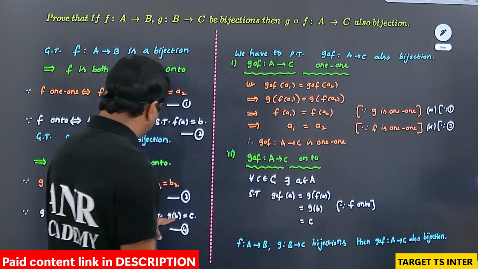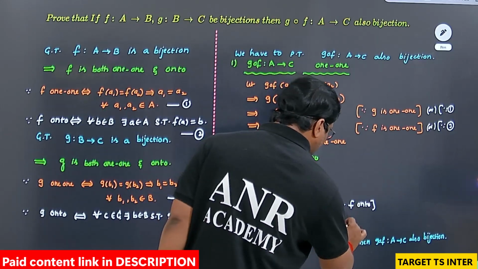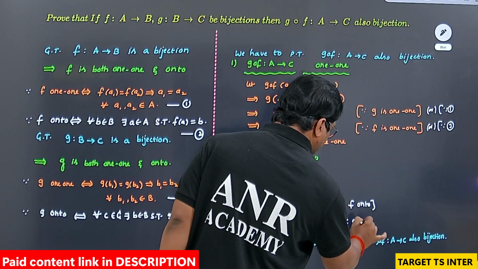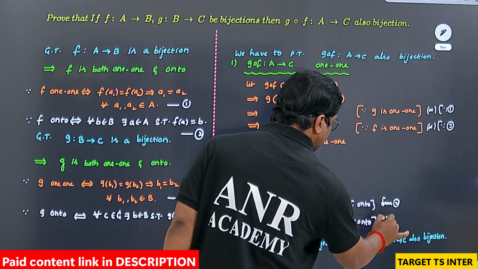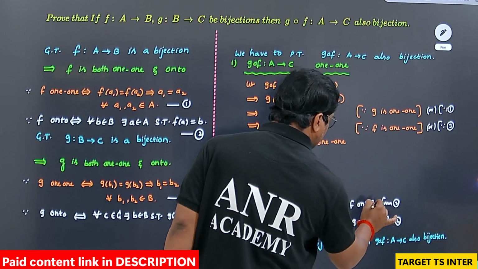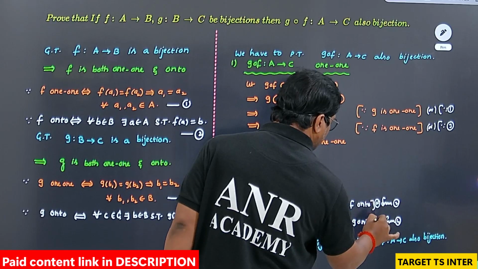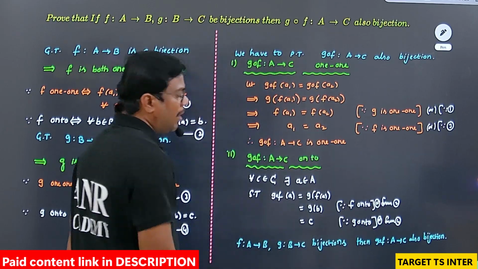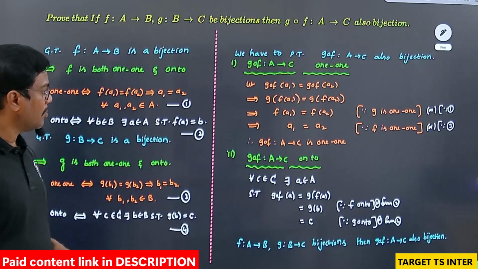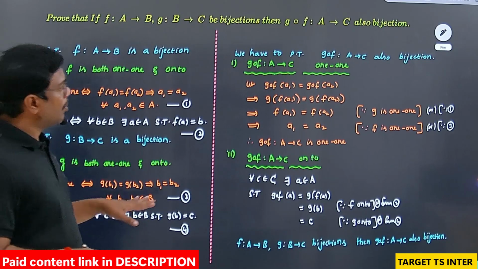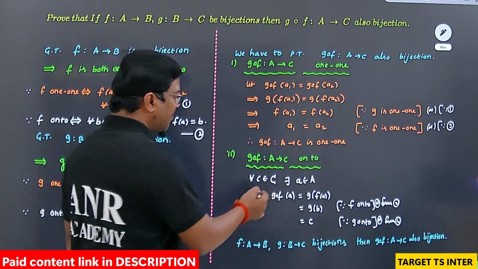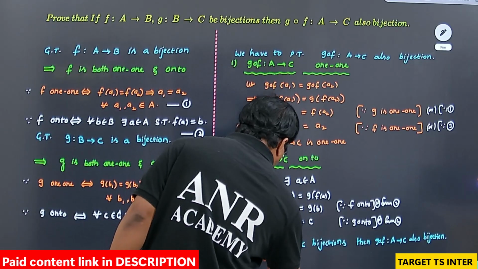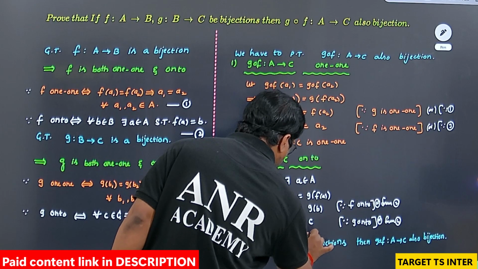Next, G of b equals c from G onto. That is from the second result and from the fourth result, or onto from 2, 4. So G circle f is both 1-1 as well as onto. You got G circle f of a with value c. Therefore, G circle f from A to C is onto.